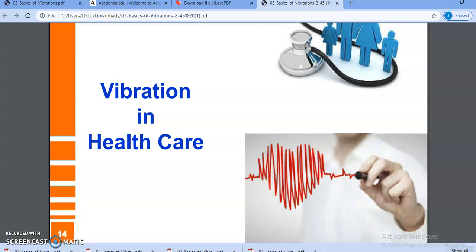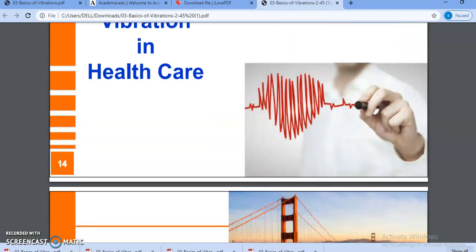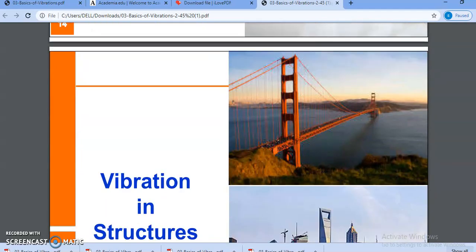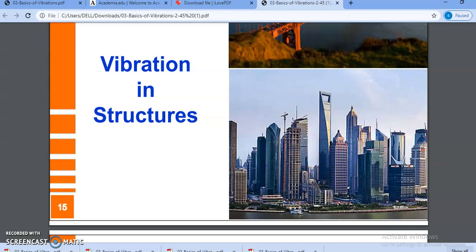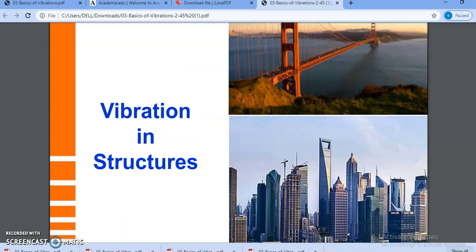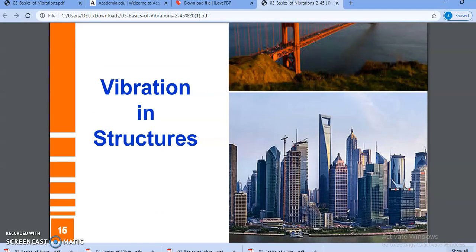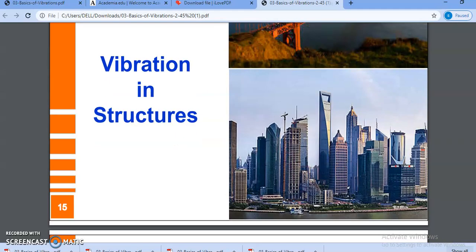For heart diseases, we plot the heart vibrations on the ECG, and these vibrations are utilized to say whether a person is healthy or not.